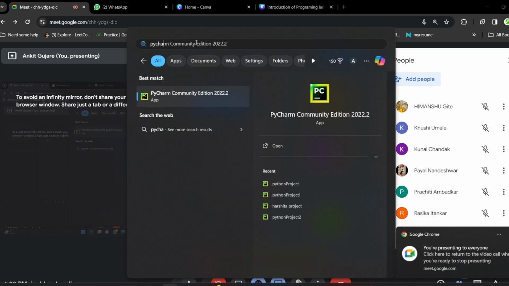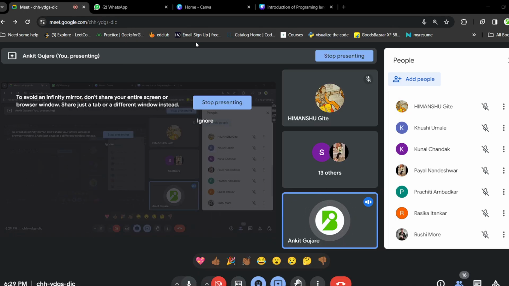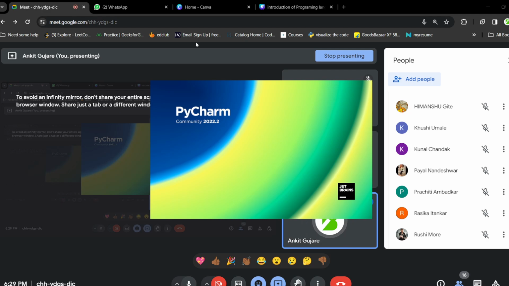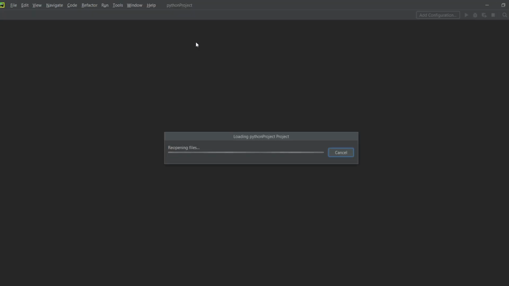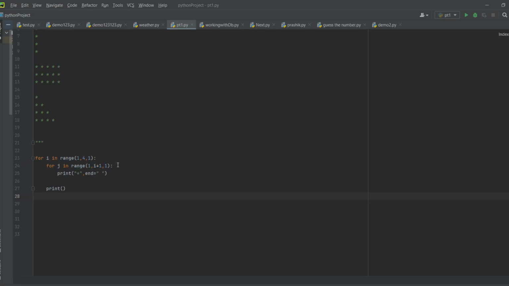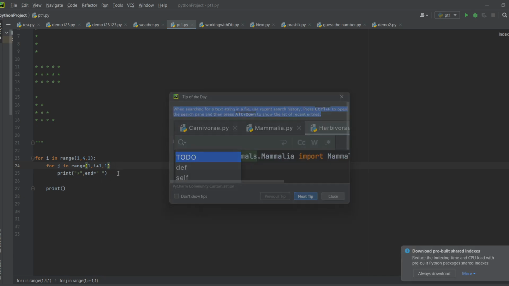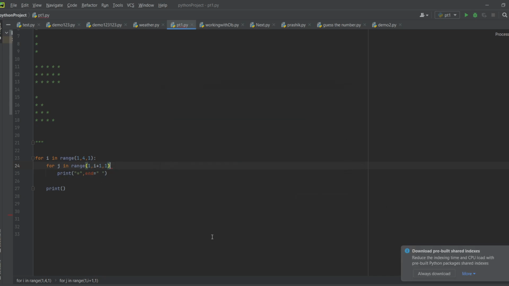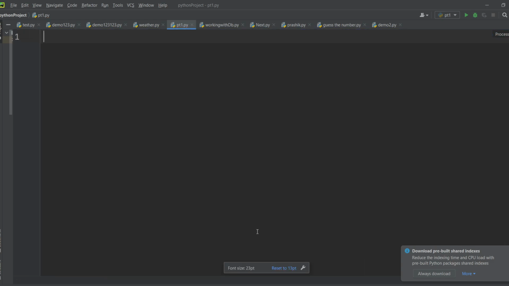So I will just open my Python. If you have Python, you can open Python, or otherwise you can use your IDE as well, which you have downloaded. So here is how it looks. When I open my Python, I have some already done work as well.